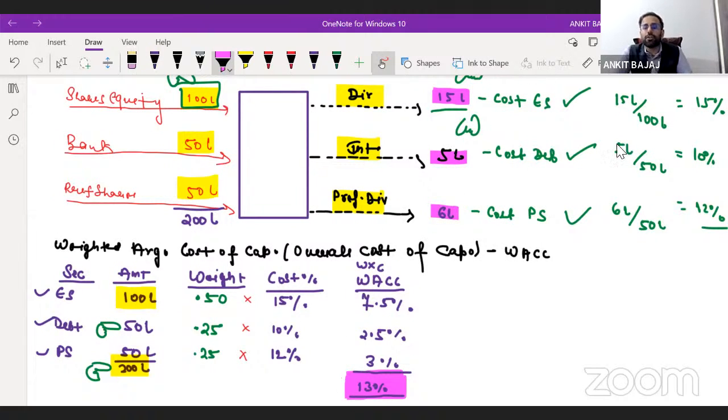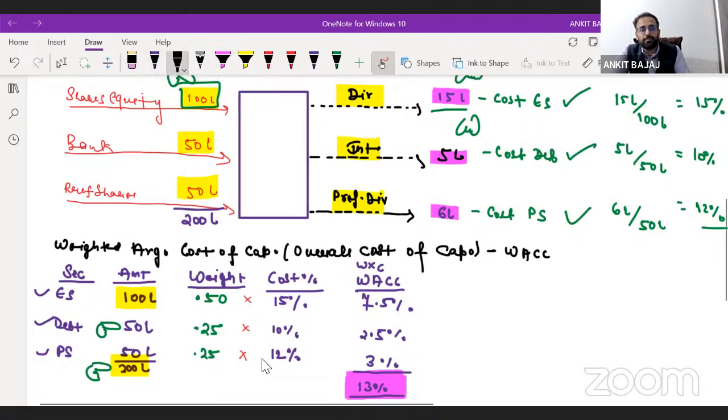Now, individually, in this chapter we will be learning how to calculate cost of equity shares, how to calculate cost of debt, and how to calculate cost of preference shares. I will be teaching you all these things in detail. So we have learned how to calculate weighted average cost of capital.